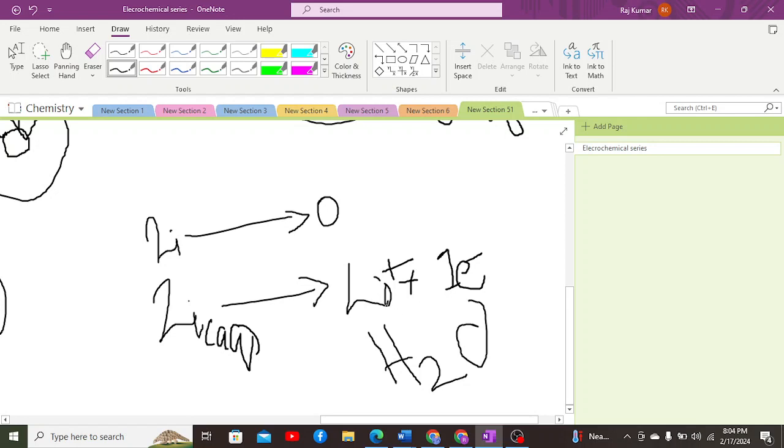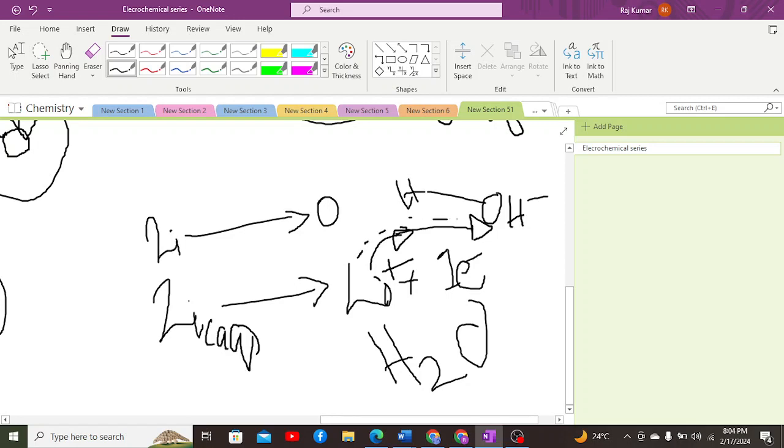And this high charge surface density of lithium will be attracted by the negative part of H2O. The negative part of H2O, the OH part, will tend to attract the lithium cation towards it. As a result, the lithium cation being attracted towards the negative part of the H2O molecule will form an interaction.